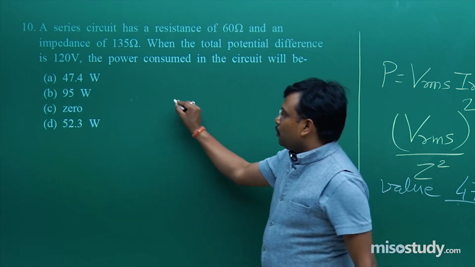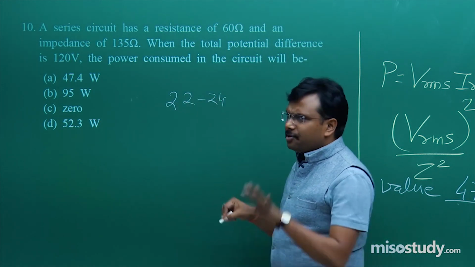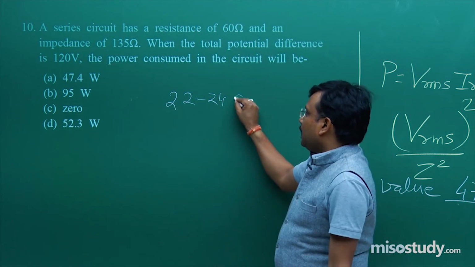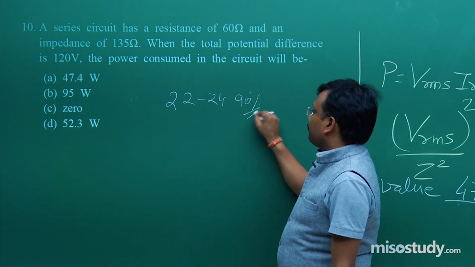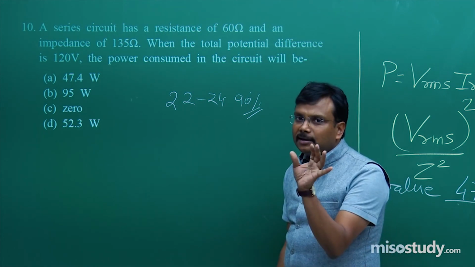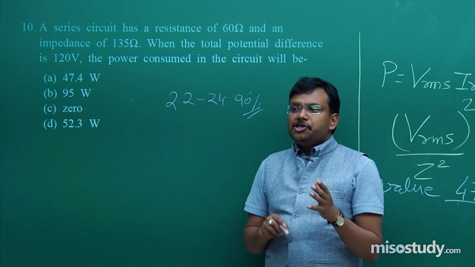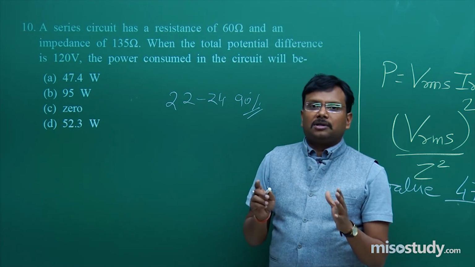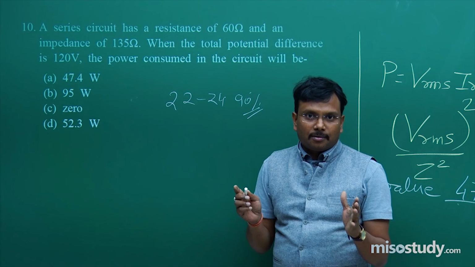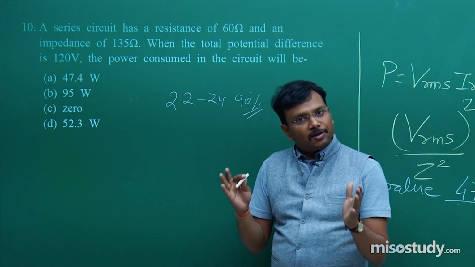So you should ensure that out of the 22 to 24 simple questions, you attempt like 90% of these. Then of the difficult remaining 20 questions, try at least 10 to 12 questions. This way you can ensure roughly 30 plus questions, and out of 45, 30 plus is a very decent score.